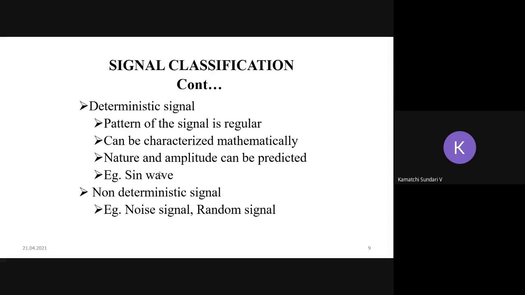That is the meaning of the deterministic signal. Whereas coming to the non-deterministic signal, the pattern is not regular. It cannot be characterized mathematically, so we cannot predict the nature and amplitude of the signal. The best example for the non-deterministic signal is a noise signal or any kind of random signal.